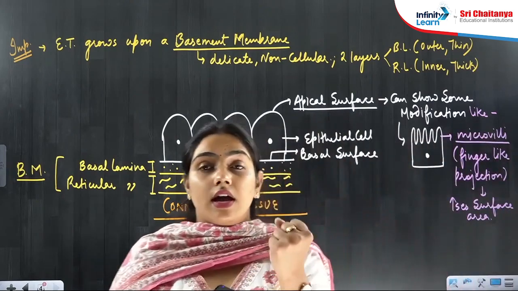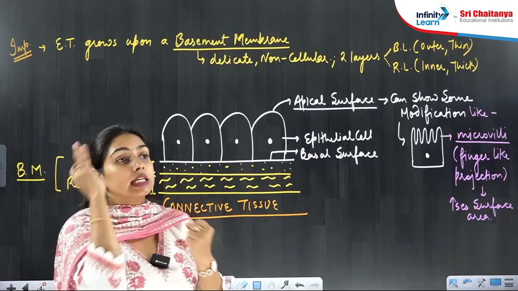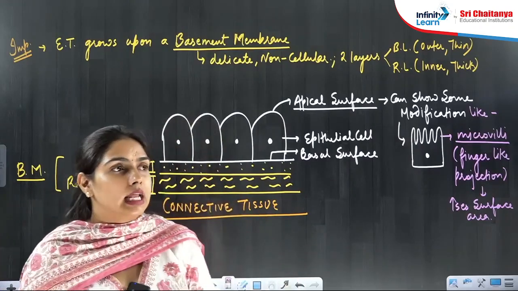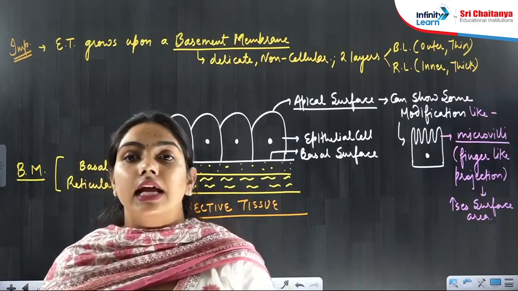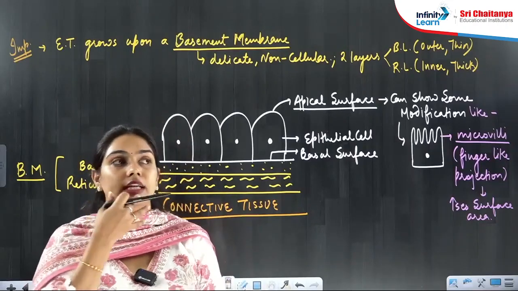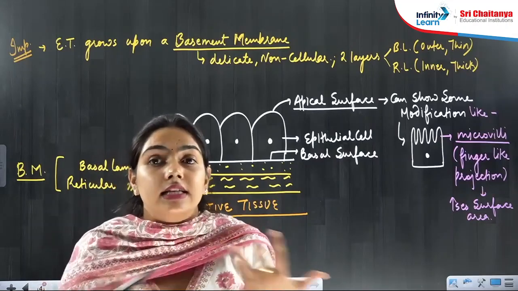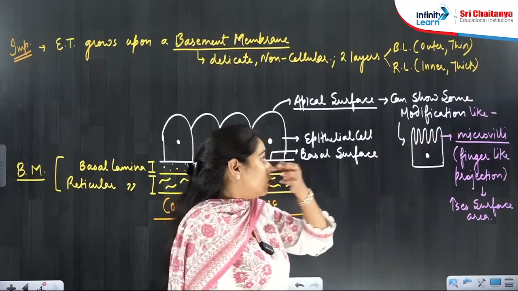So whenever there is more need of absorption, then it will increase the surface area. Right? Where is absorption occurring in your body? Absorption is occurring in your intestine. You are eating the food in the digestive tract, it is going, then it is digested and then it is absorbed. So it increases the surface area. So microvilli.